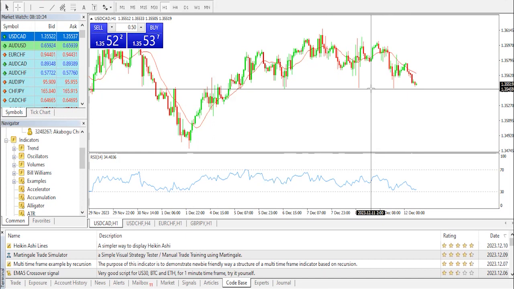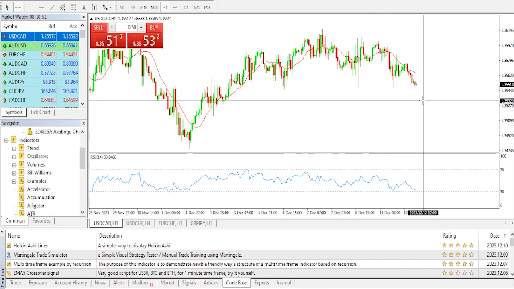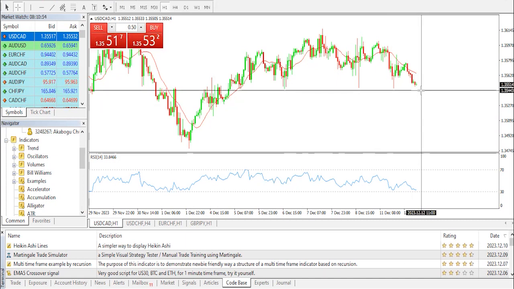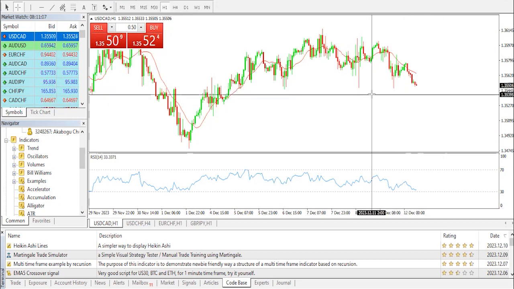Now, the FOMC embarks on its 2-day policy meeting on Tuesday, as the US CPI for November will also be eyed. USD CAD will continue its losing streak for the third successive day, and the pair currently trades lower around 1.3560 during the Asian session on Tuesday. Moreover, crude oil prices hold steady for a 3-day winning streak, potentially providing support for the Canadian dollar.